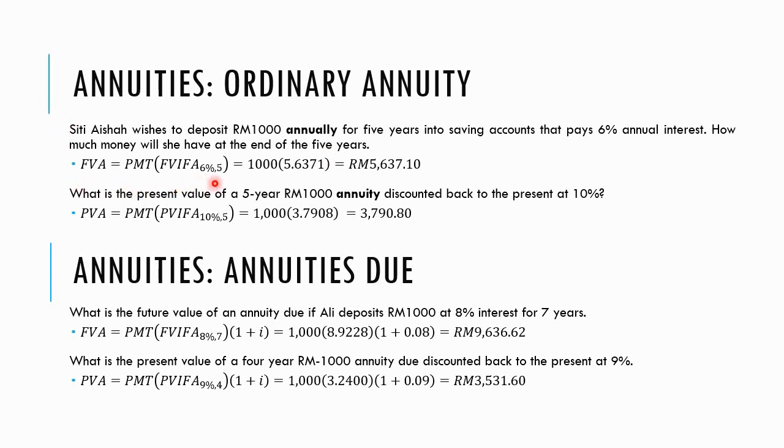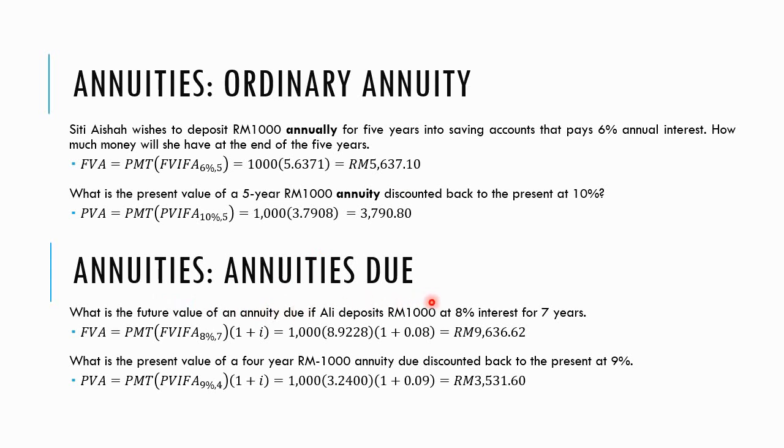Okay, so therefore we use the formula here, future value annuity. The PMT here is referring to the payment that Siti Asha made every year. And the PVIF is 6% and 5 years. So here you have to refer to the table that has the word annuity, future value annuity. You look at the table at 6% corresponding it with the 5, and you should get 5.6371. So the value of the 1,000 that you deposited every year for 5 years is 5,637.10.